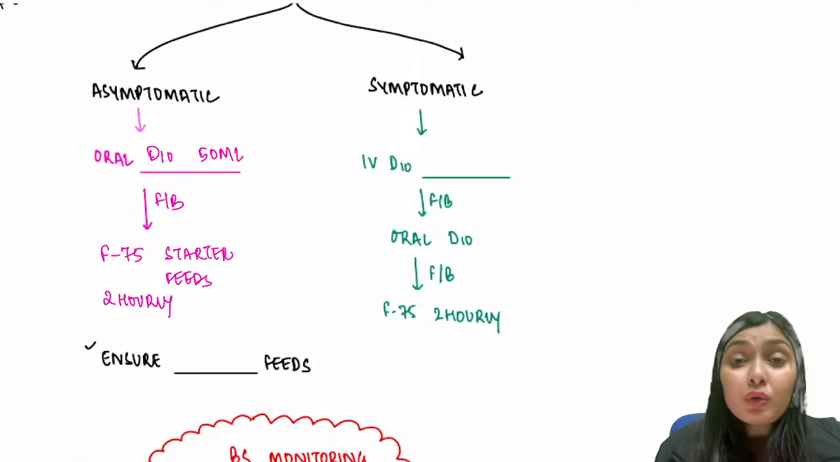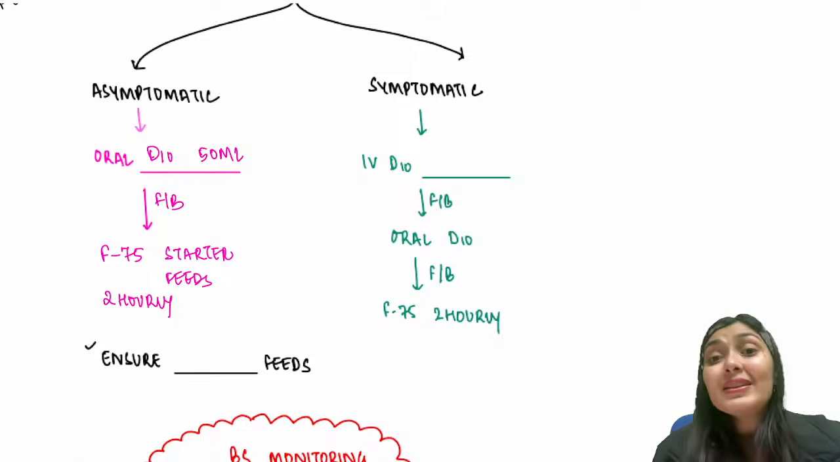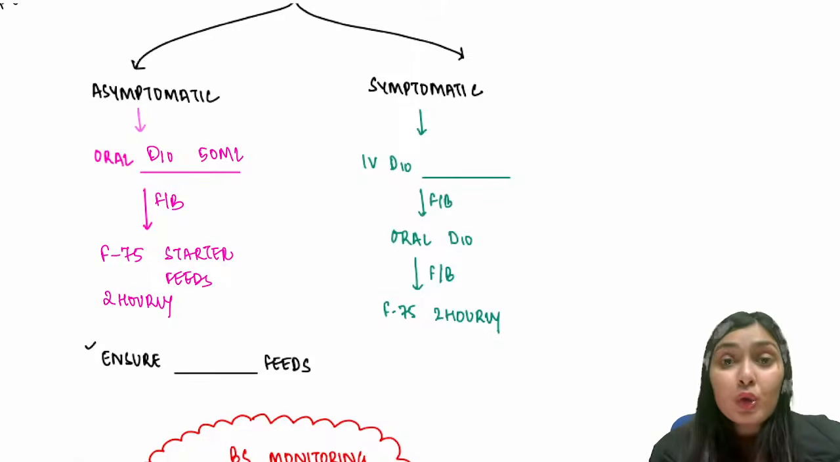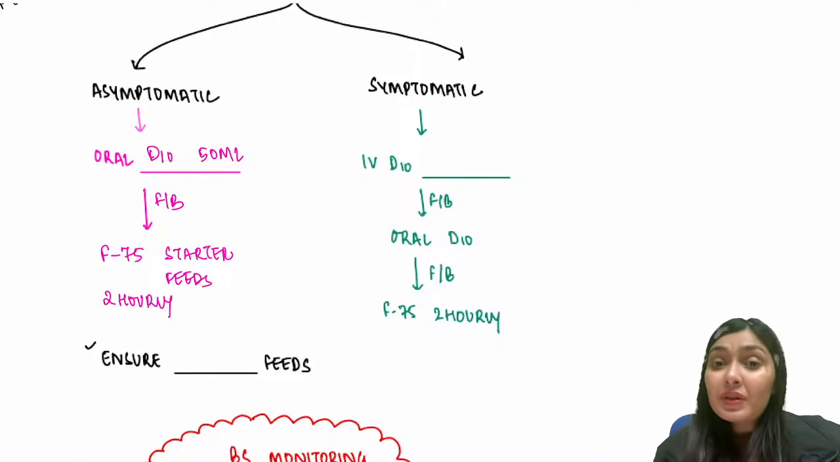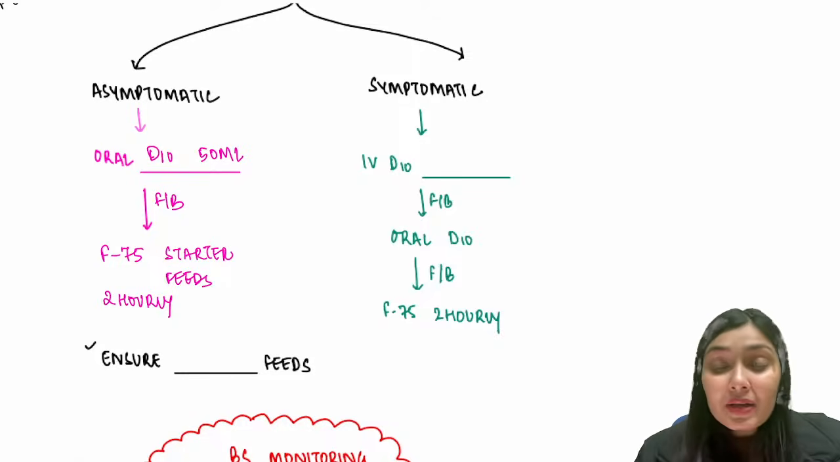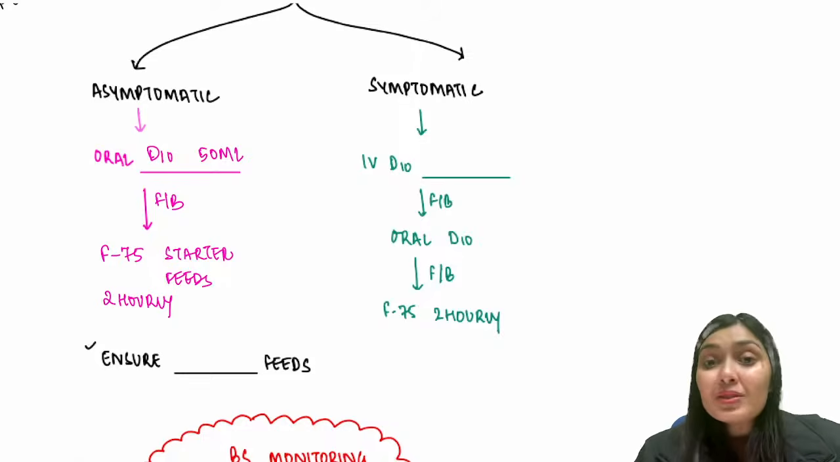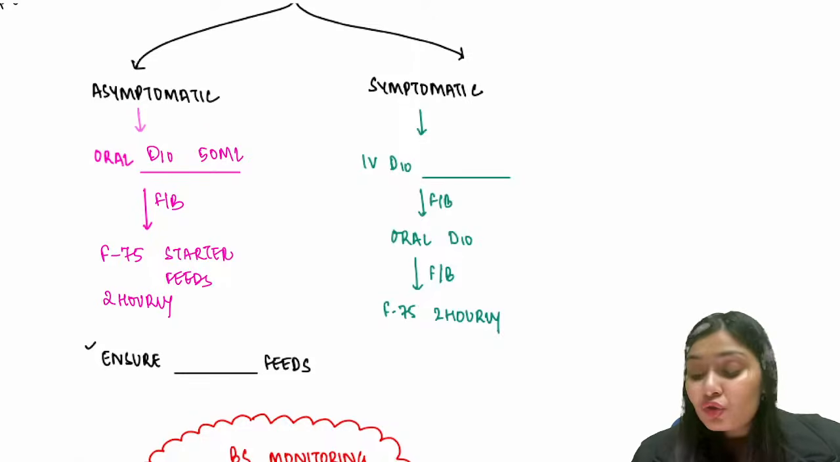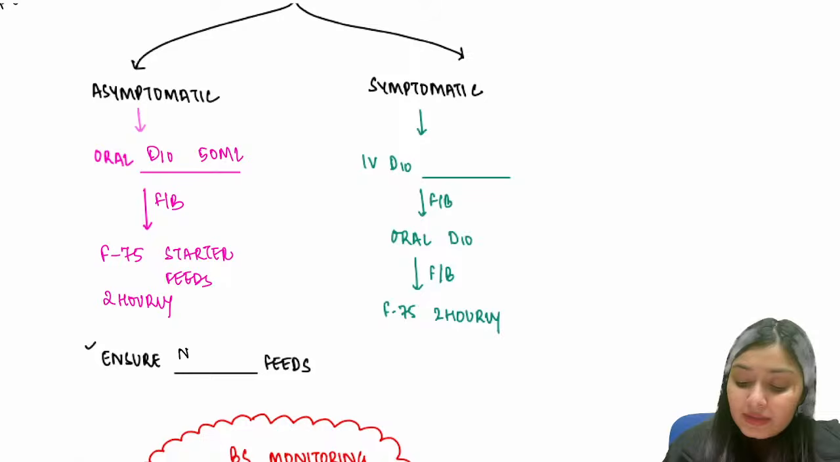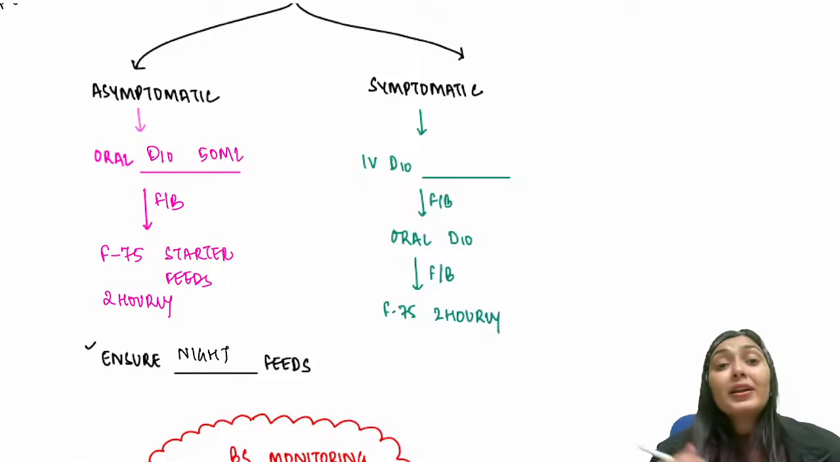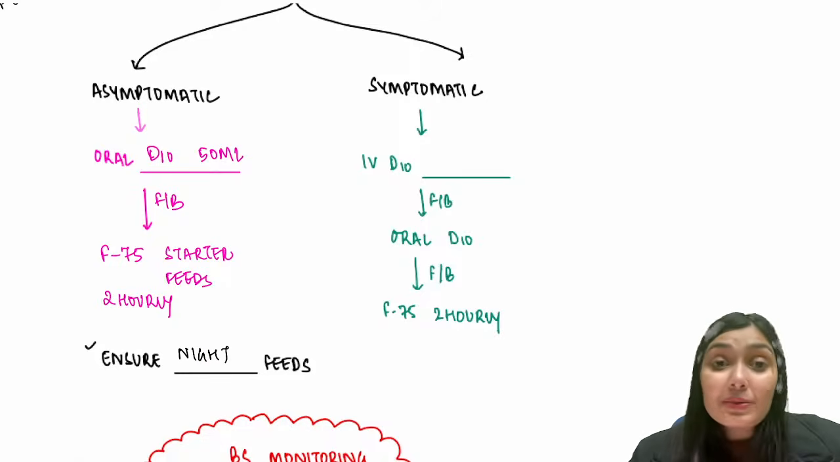What is important over here is you have to ensure that this child is having these 2 hourly feeds in the night also. So if the child comes to you in the evening, you admit this child and start the starter feeds, what can happen? In the night, the mother can doze off and sleep, and this child might miss 2 hourly feeds. So we have to ensure that this child receives the night feeds. Otherwise, the child can again land up in hypoglycemia in the night. So ensure the night feeds. This is all about asymptomatic SAM.